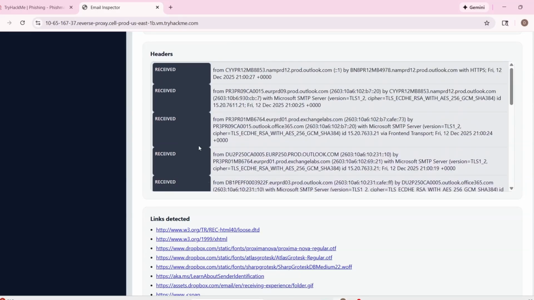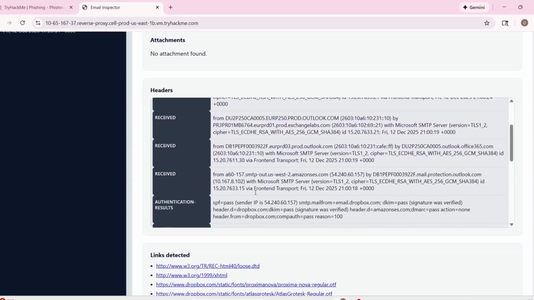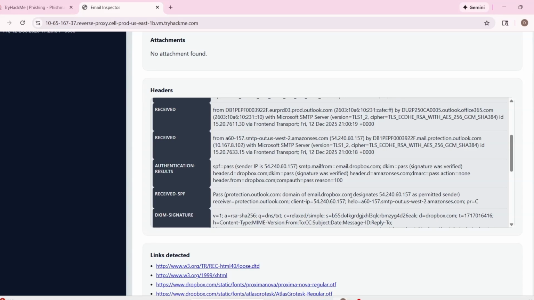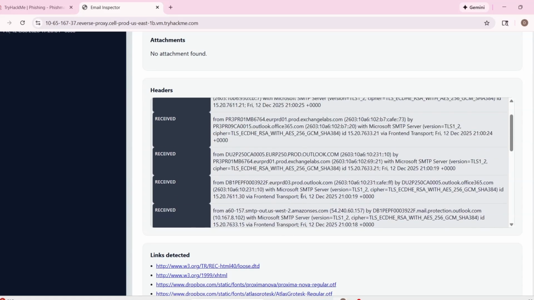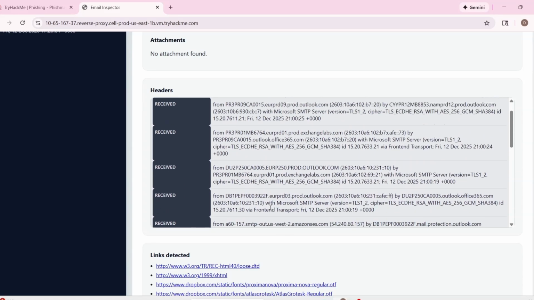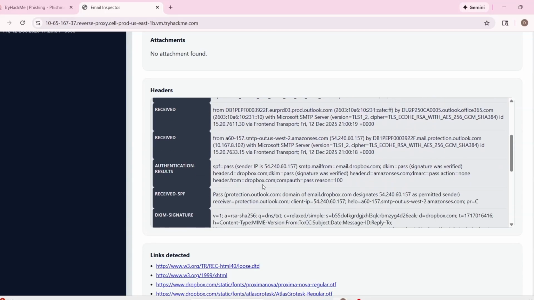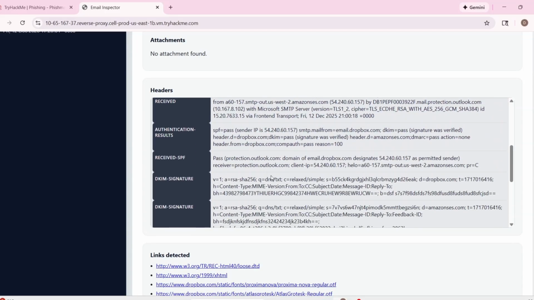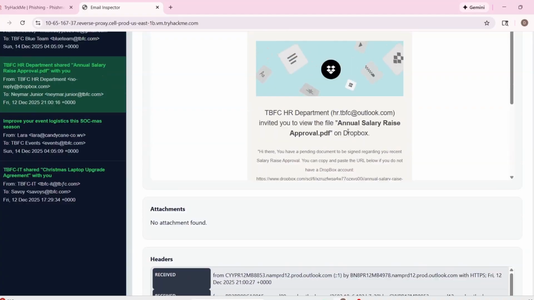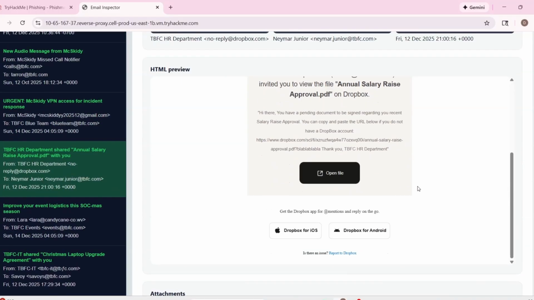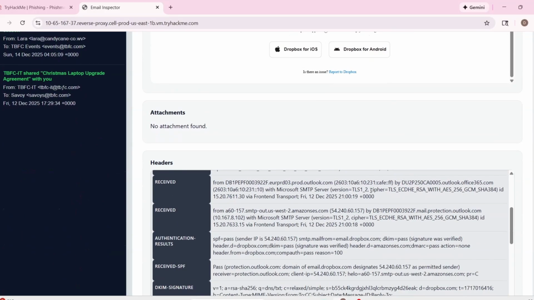Social engineering most probably. And pass, this is the IP address. We can also check this, but it's alright. Protection unlocked. There's not an attachment. I can open this file. Most probably this file is fine. I don't want to open it.